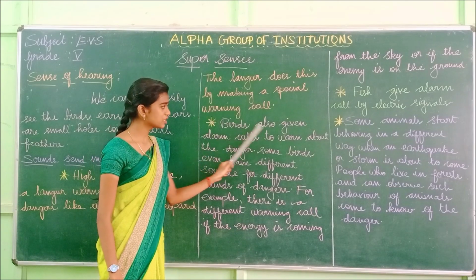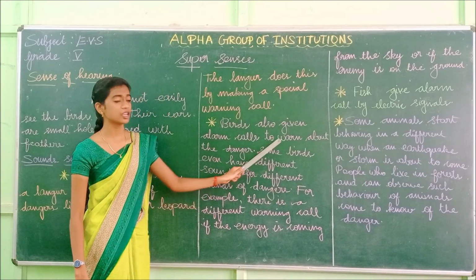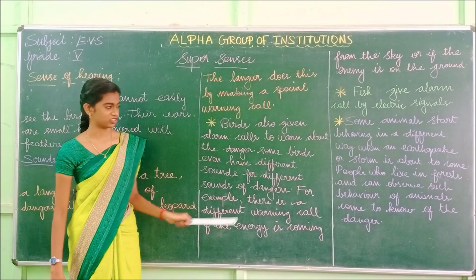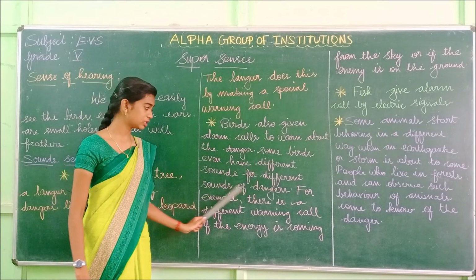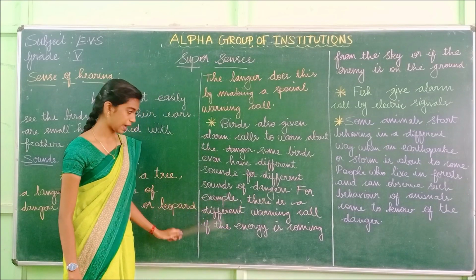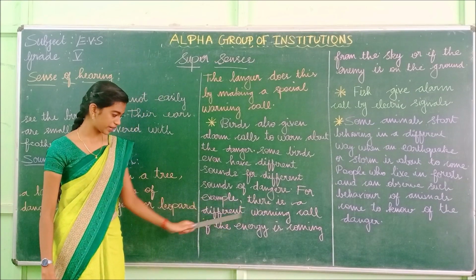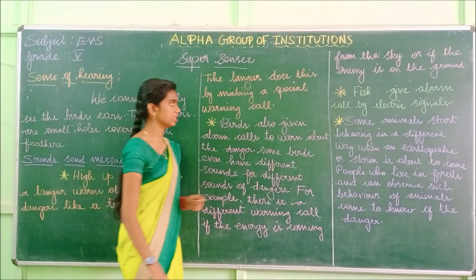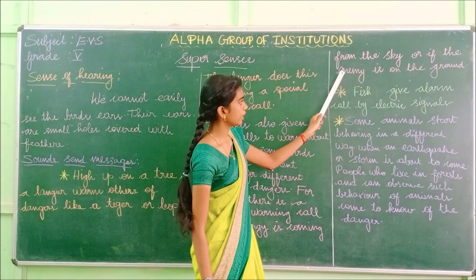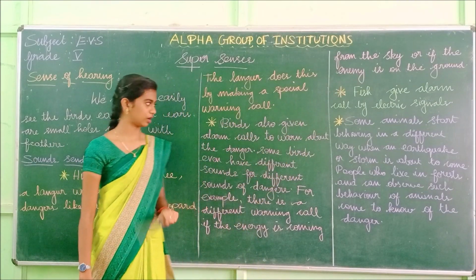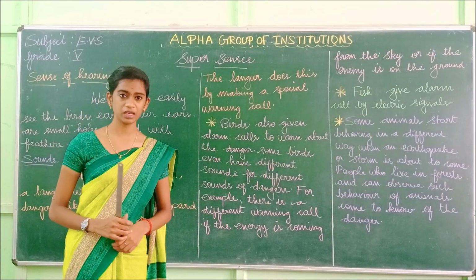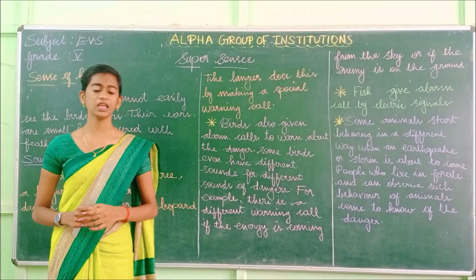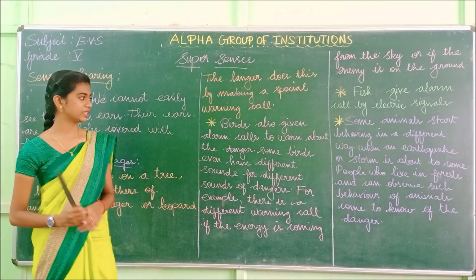Next one. Birds also give alarm calls to warn about the danger. Some birds even have different sounds for different kinds of danger. For example, there is a different warning call if the enemy is coming from the sky or if the enemy is on the ground. So not only the animals, the bird also has the ability to warn the danger.